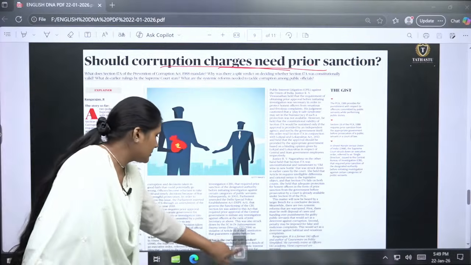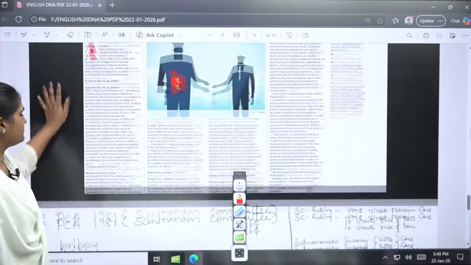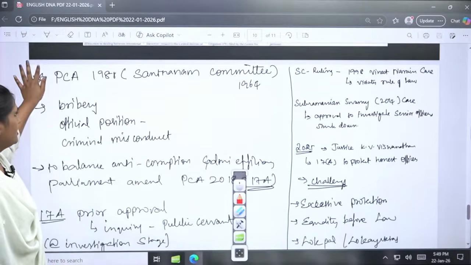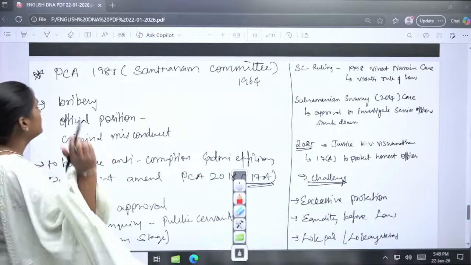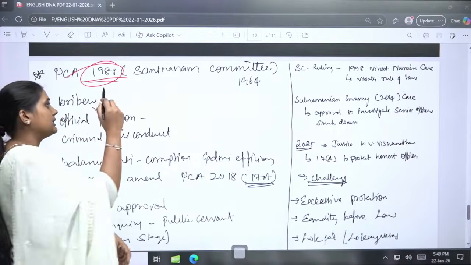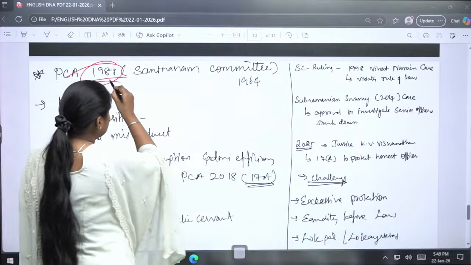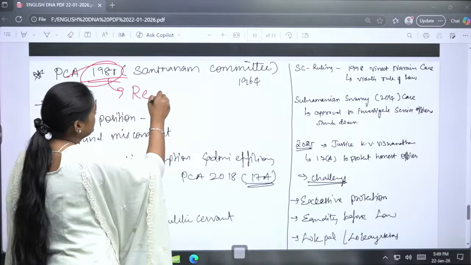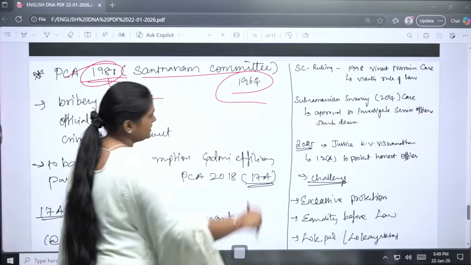I will show. Okay, the Prevention of Corruption Act 1988 was formed, based on the recommendations of the Santhanam Committee of 1964.